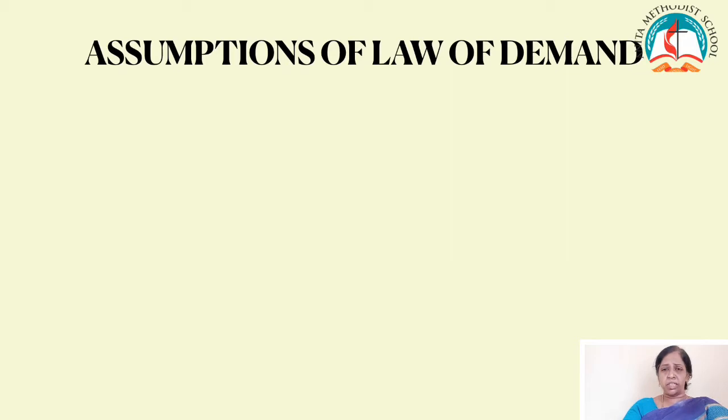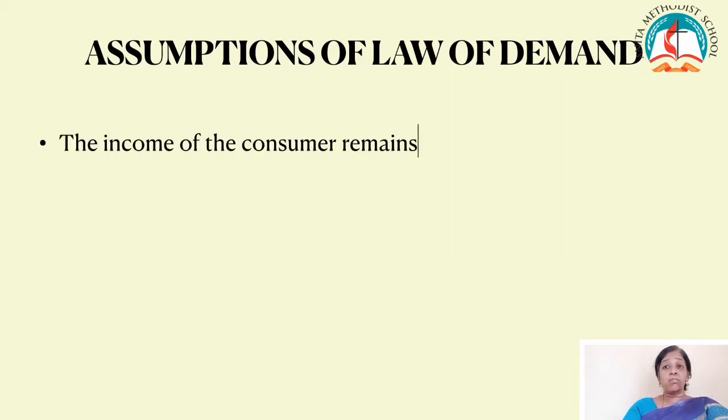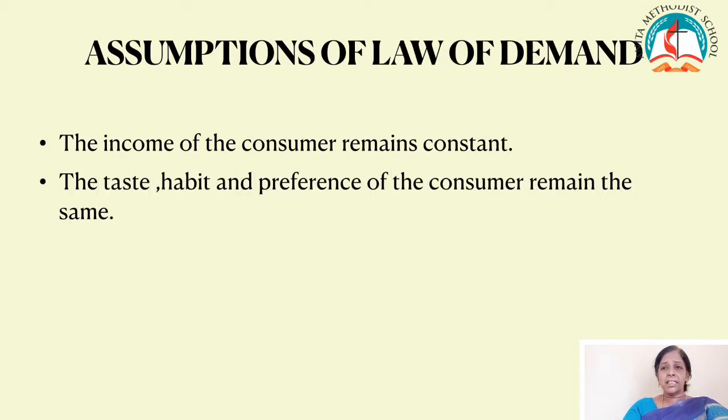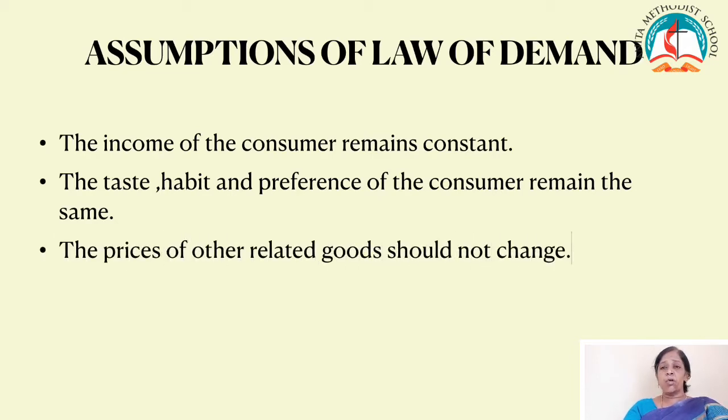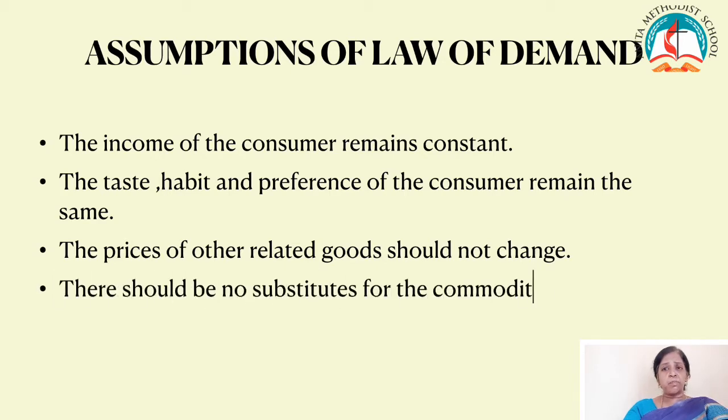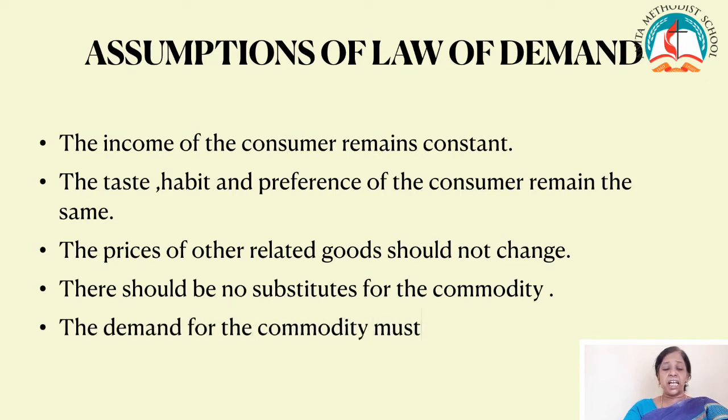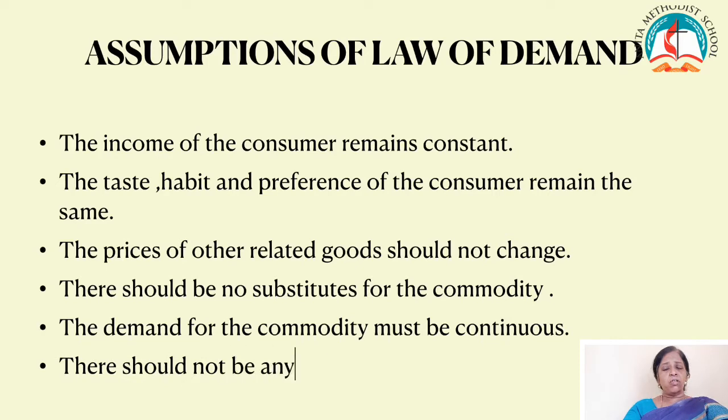What are the assumptions? The income of the consumer remains constant. The taste, habit and preference of the consumer remain the same. The prices of other related goods should not change. There should be no substitutes for the commodity. The demand for the commodity must be continuous. There should not be any change in the quality of the commodity. Only if they are going to follow these assumptions, then the law will be applicable. Otherwise, it is not applicable.